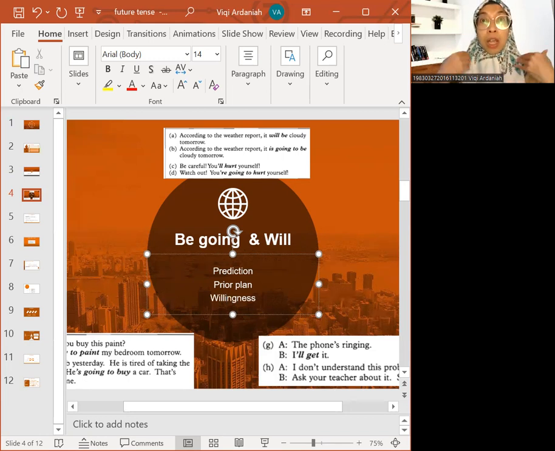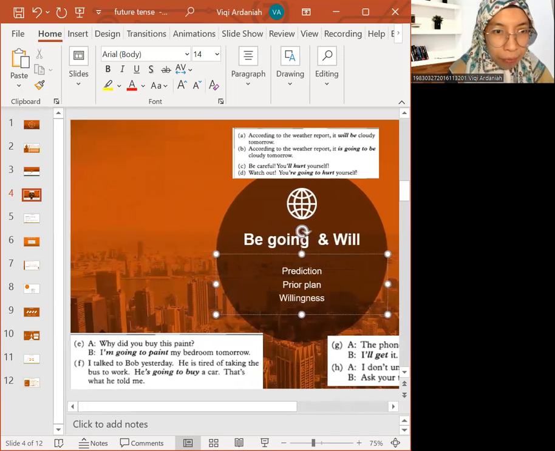Okay, so you can see here actually be going to and will to see the differences about whether you have already planned or you have not planned, but it's just like a sudden plan. When you are talking about that plan, it just comes to your mind, and that's how we say. Okay, so if we look at the examples here on the left side, why did you buy this paint? I'm going to paint my bedroom. Okay, I talked to Bob yesterday. He's tired of taking the bus to work. He's going to buy a car.